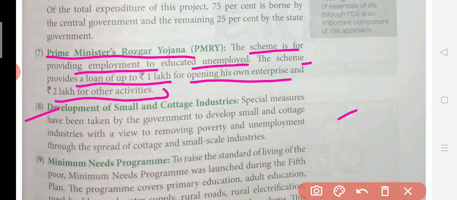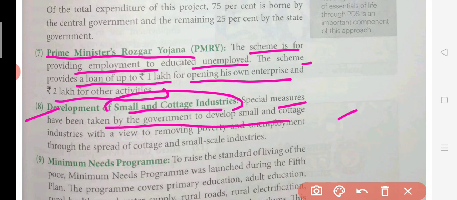For enterprises it is 1 lakh, and if he wants to do some other activity then it is 2 lakh. After this, the development of small and cottage industry, this is again small enterprises. What happens is that small enterprises focus on labor-intensive techniques, which again provide employment to the people, and employment generates income, and when income comes, then definitely poverty will be reduced. So special measures have been taken by the government to develop small and cottage industry with a view to remove this poverty.